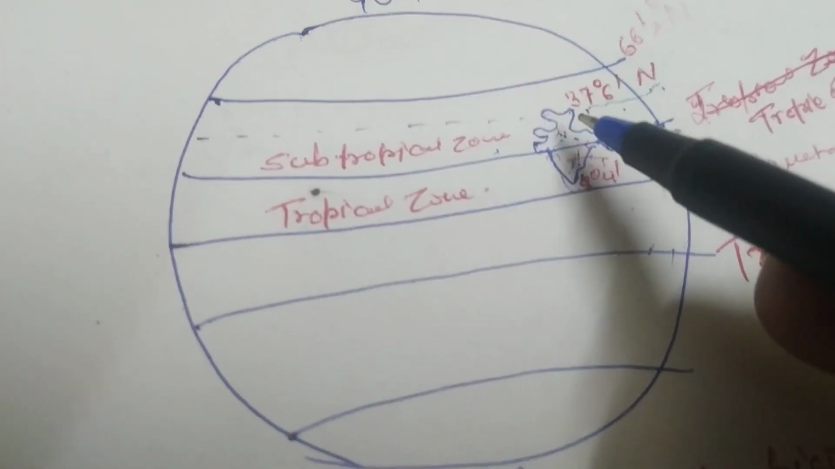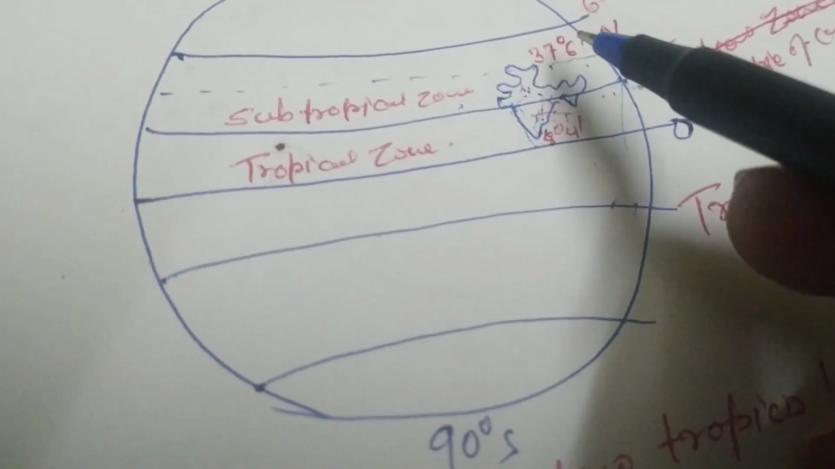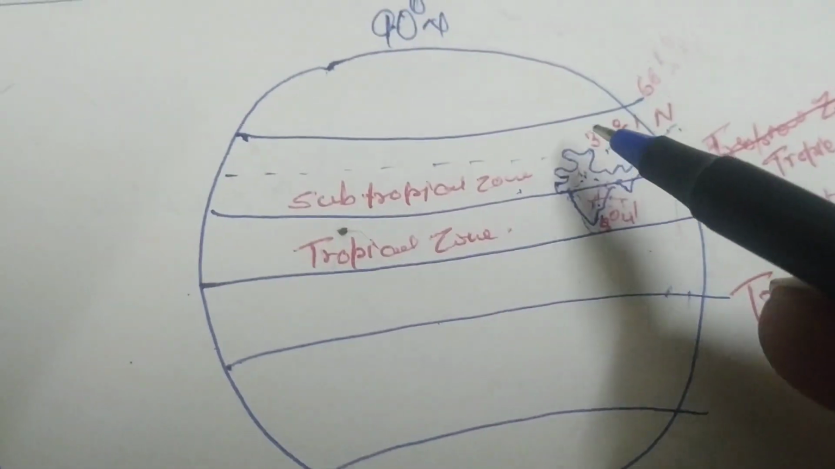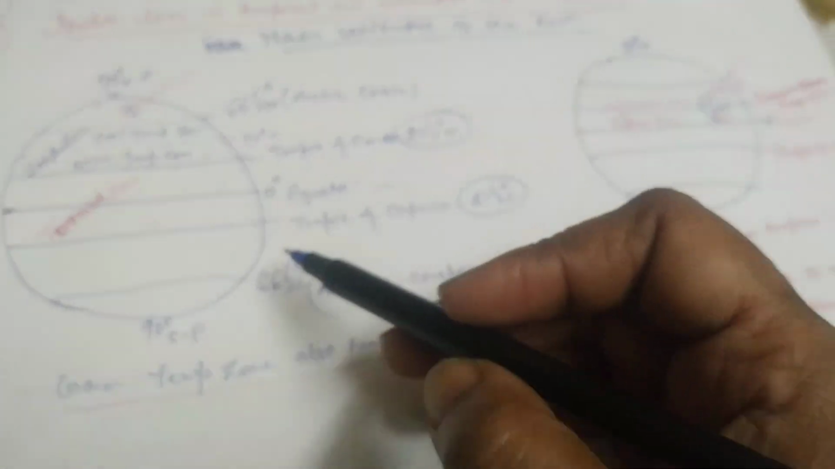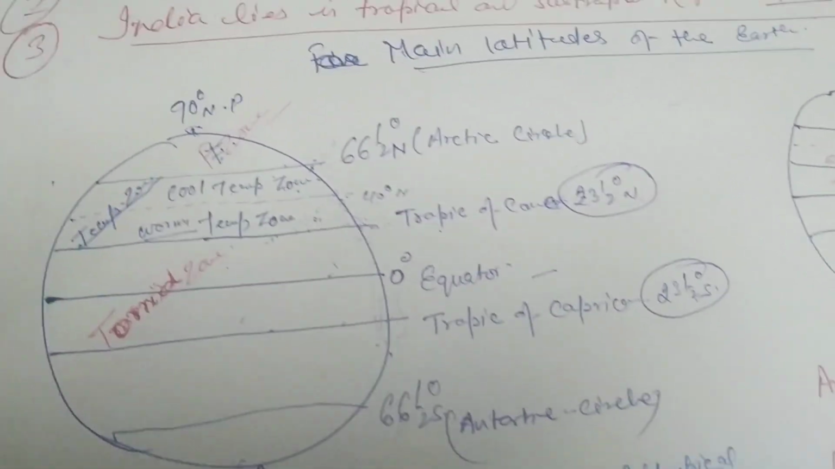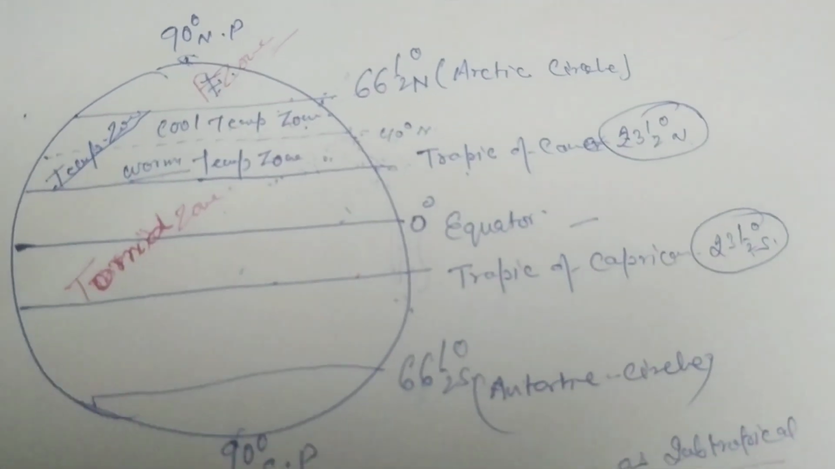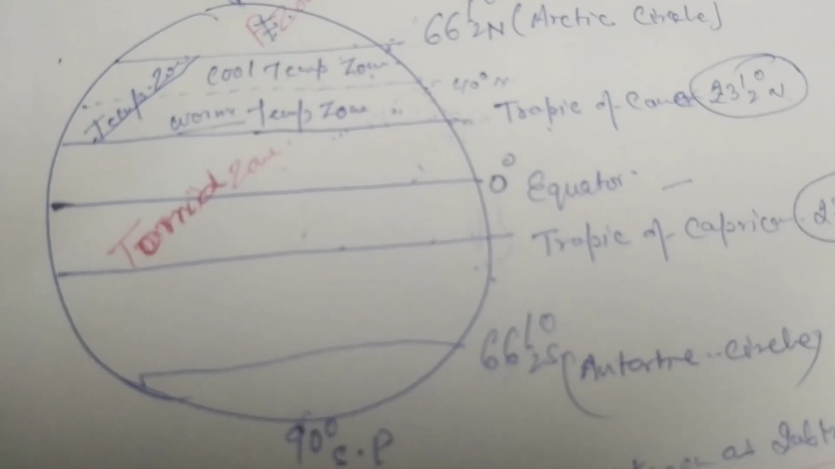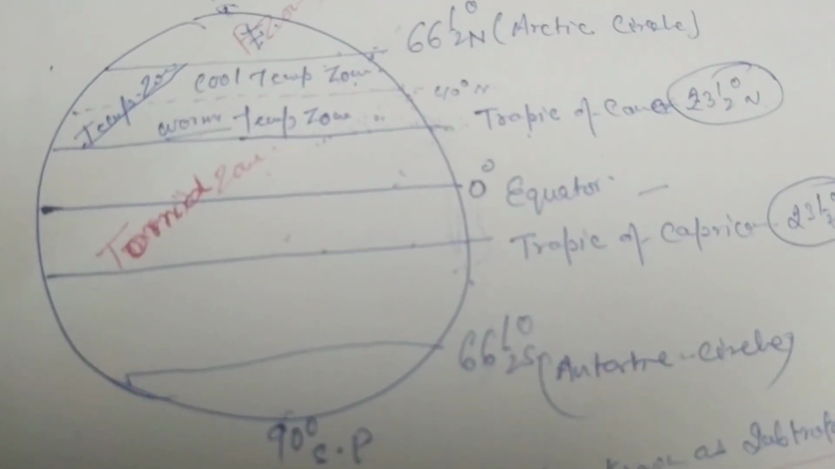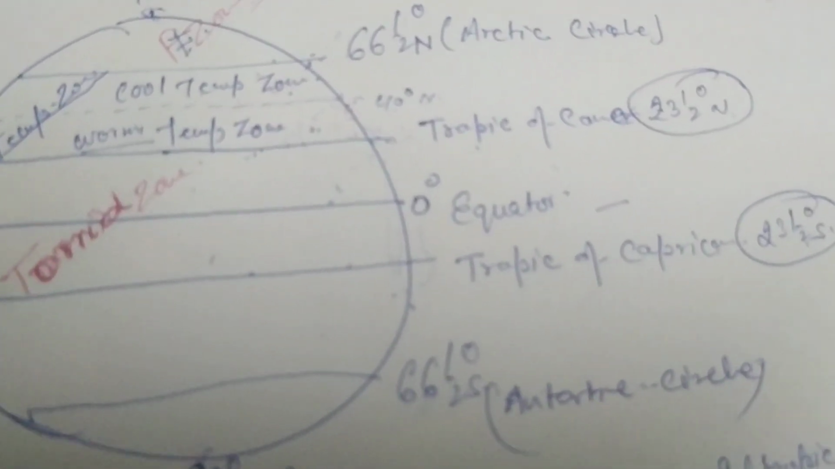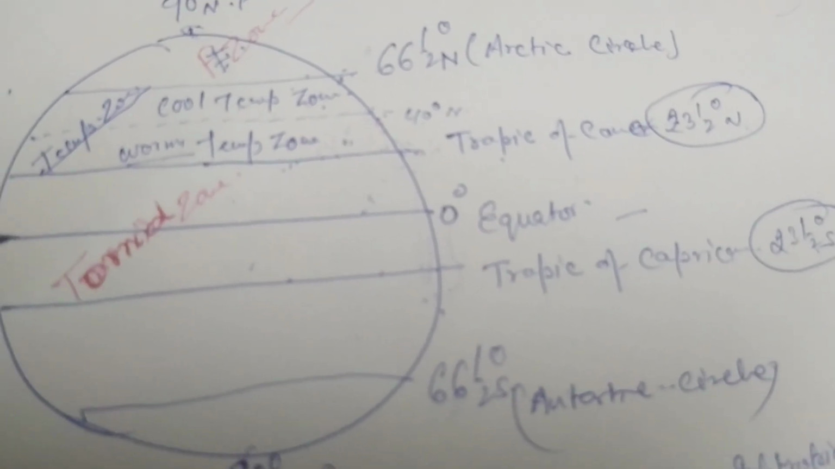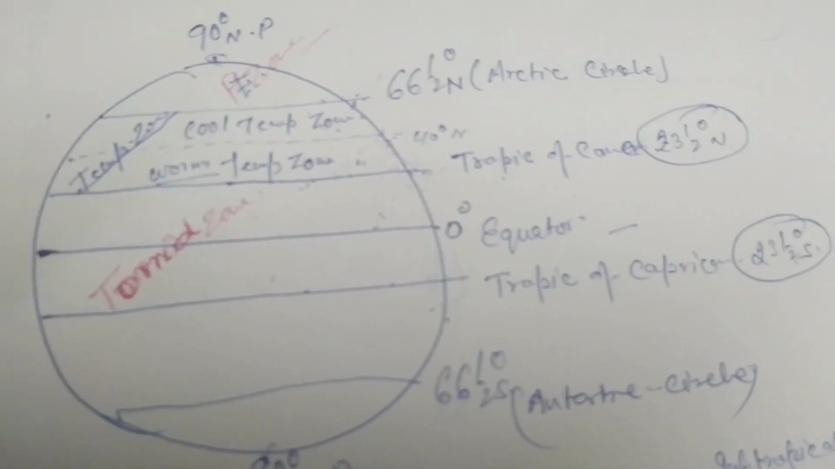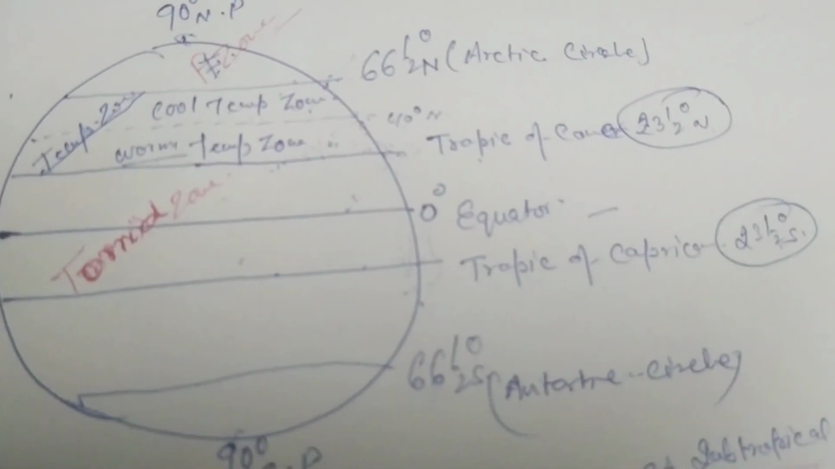Is it clear now? And so in this diagram we have already discussed what are the main latitudes of the earth, what are the different temperature zones of the earth, and tropical and subtropical region. Now we move to the next diagram.